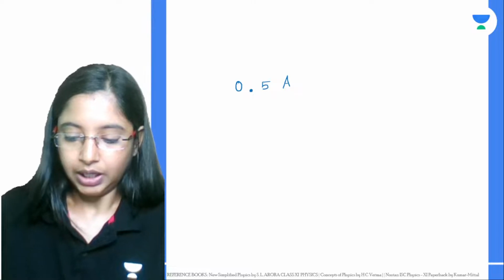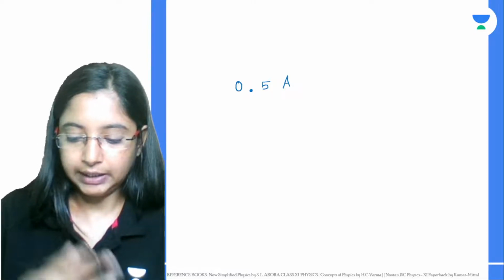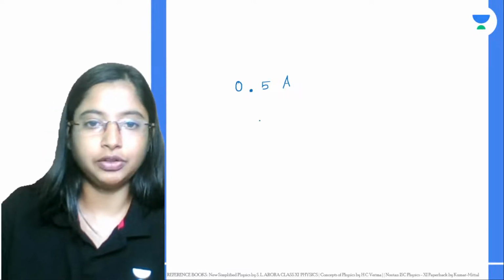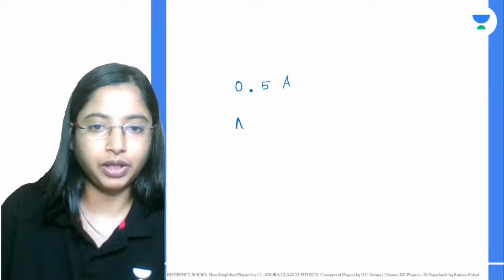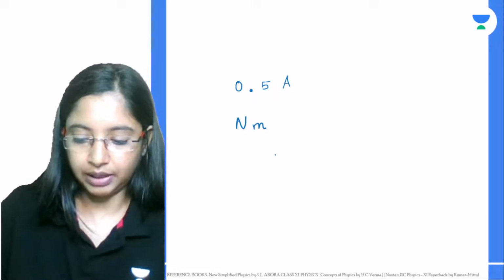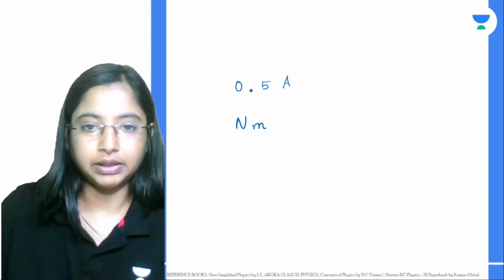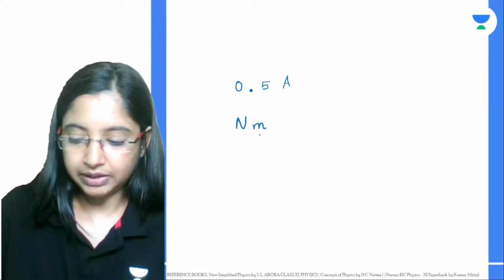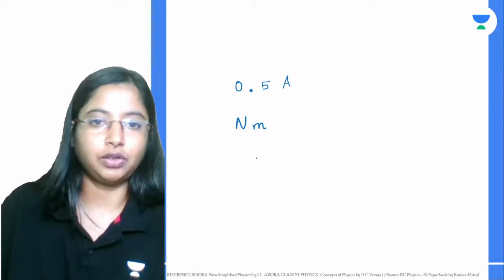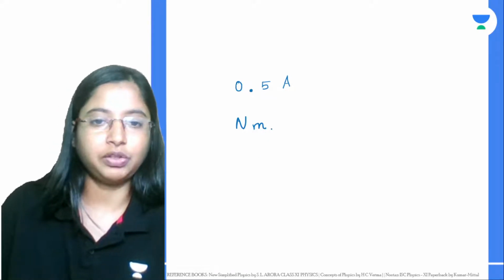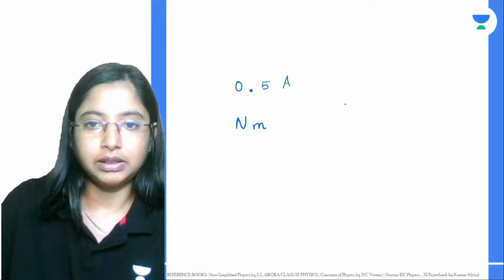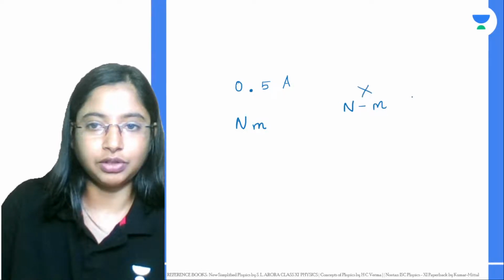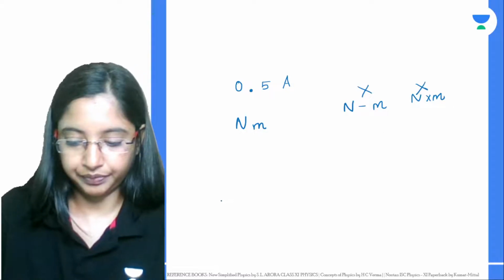Now, if you're expressing multiplication, let's say you're saying Newton meter, that is allowed. You can leave a space, or if you want you can raise a dot between them. This is allowed. But writing it with a hyphen is not allowed, or with a multiplication sign, these are not allowed.